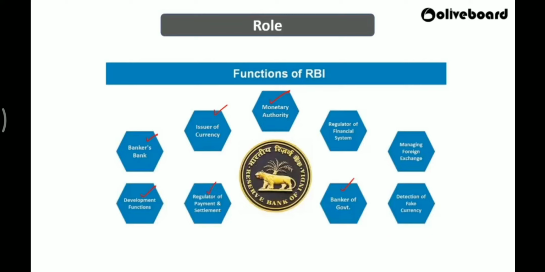And managing foreign exchange, guys, this is again important, because it maintains the rupee value outside India. All right, now you are saying $1 is equal to 70, 75, all those things. How is it changing, or how are we managing it? Because RBI is taking control of that. They are trying to make sure that the rupee value is not deteriorating to a greater extent. All right, and moreover, foreign exchange, when we talk about the payments coming in and going out of India.